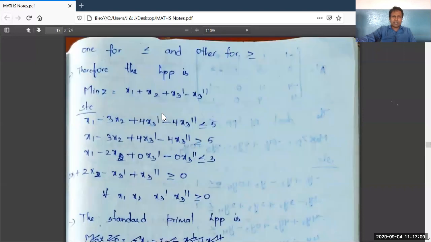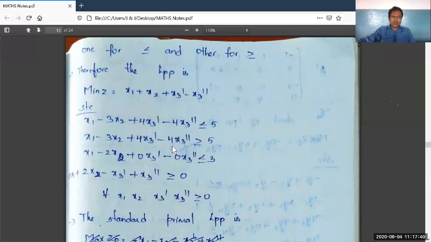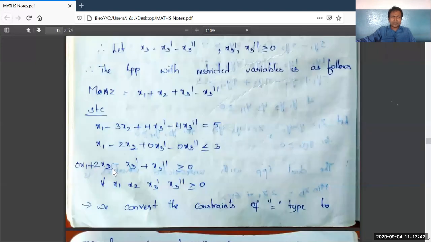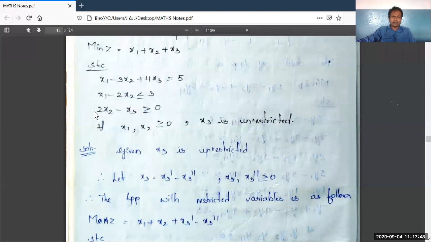Therefore, the LPP is, right, min z is equal to x1 plus x2 plus x3 dash minus x3 double dash, subject to constraints x1 minus 3x2 plus 4x3 dash minus 4x3 double dash less than or equal to 5, x1 minus 3x2 plus 4x3 dash minus 4x3 double dash greater than or equal to 5, x1 minus 2x2 plus 0x3 dash minus 0x3 double dash less than or equal to 3, 0x1 plus 2x2 minus x3 dash plus x3 double dash greater than or equal to 0, as x1 was not present in the third constraint of the given LPP in the given question, right?